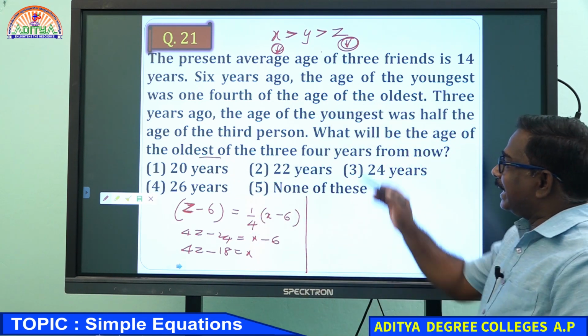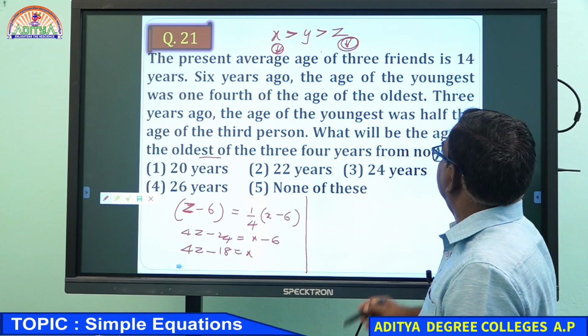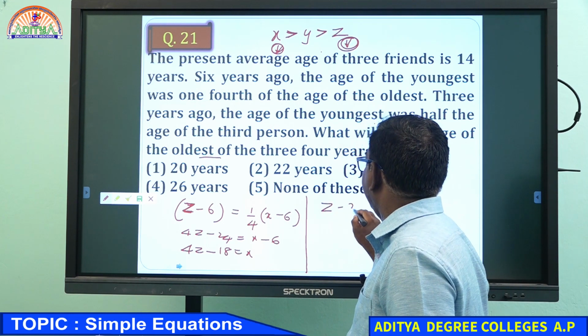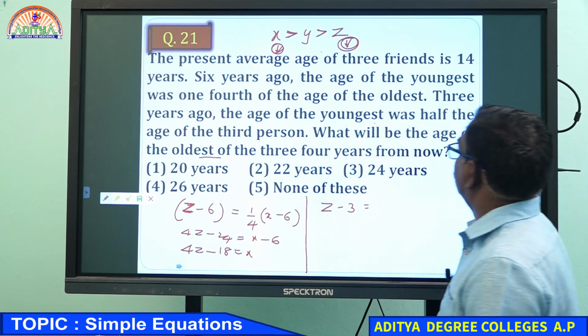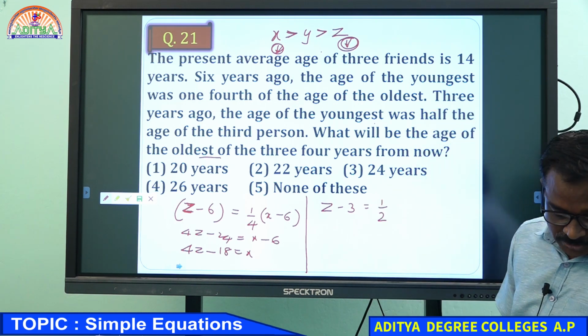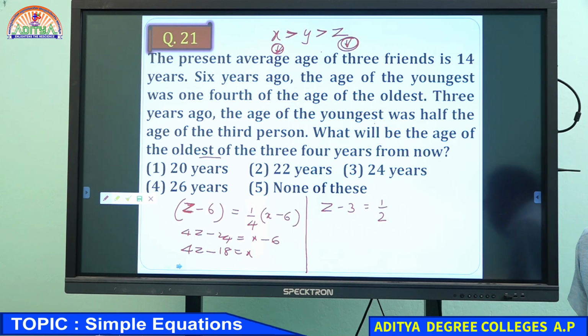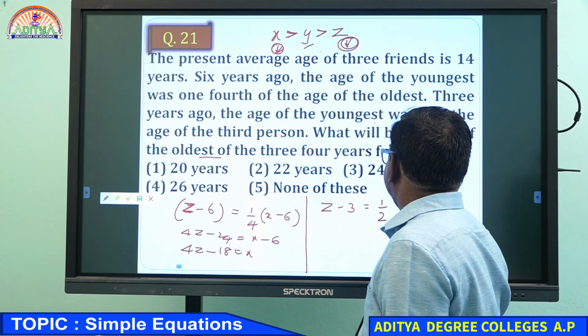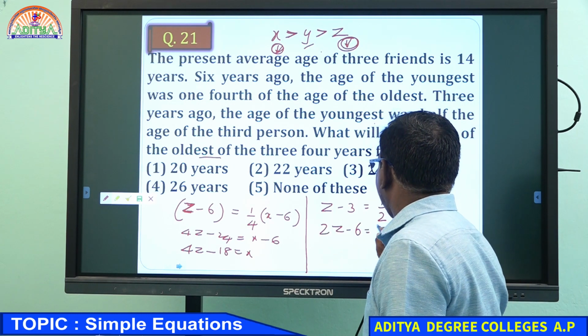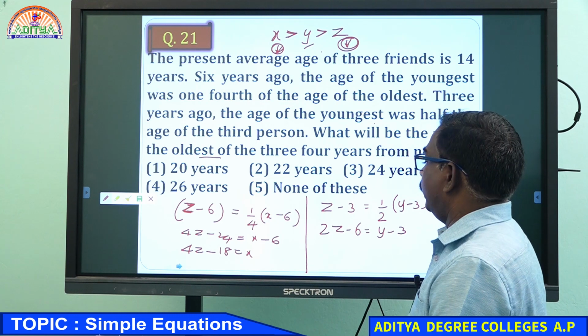Second condition: 3 years ago, the age of the youngest, Z minus 3, was half of the age of the third person. Who is the third person here? Third person means the middle person, Y. So Y minus 3. 2 times Z minus 3 equals Y minus 3, that is, 2Z minus 6 equals Y minus 3.